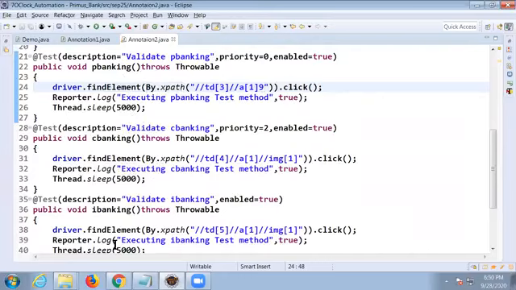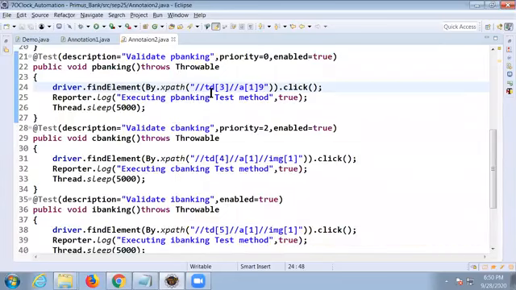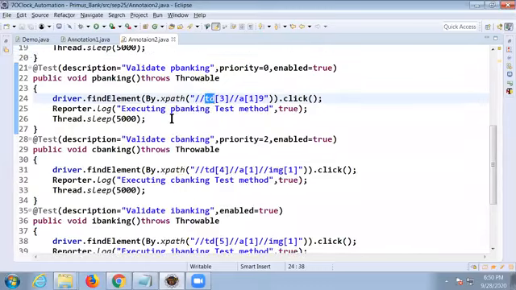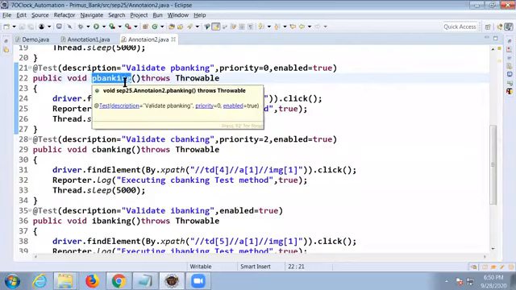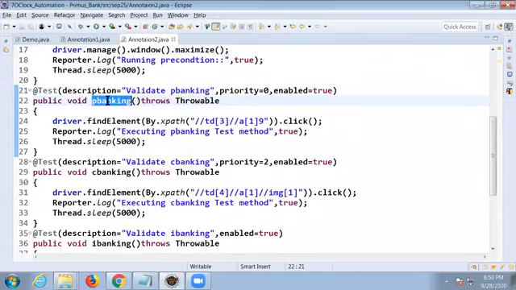Say, for example, the P-banking method got failed after executing. Now the interview question is, how to execute only that P-banking method without executing the passed test cases? I don't want to execute the passed test cases again. I want to execute only the failed test case.